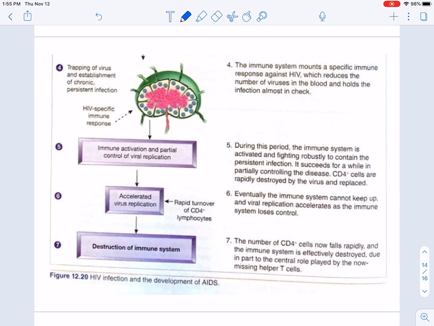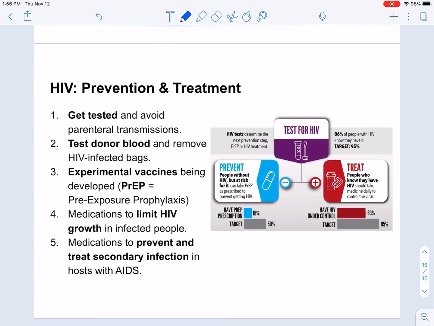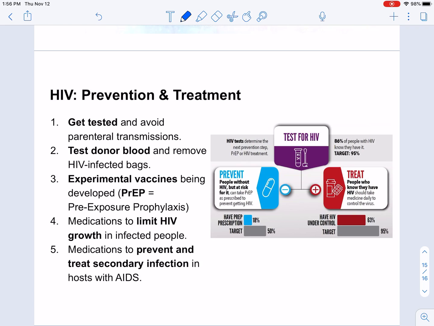And so after that 1 month period of showing initial symptoms, it might almost seem like you recovered. But it's actually still lingering, right? And it's slowly killing off helper T cells, and eventually the number of helper T cells falls rapidly. So again, it can take up to 8 years for that to happen. And then eventually, once you have what's called acquired immunodeficiency syndrome, usually death results within 2 years. And that's usually due to an opportunistic infection, which is a secondary thing, right? Some other pathogen attacks you, but now that your immune system is totally compromised, you have no way of fighting back. It's important to get tested to avoid spreading it to others.